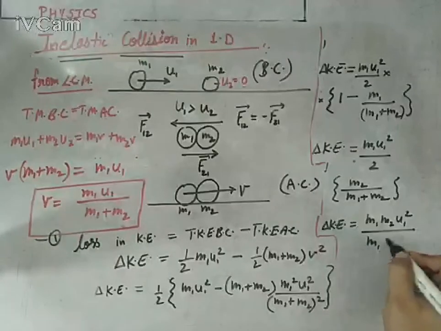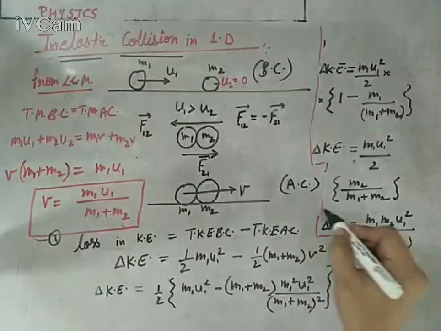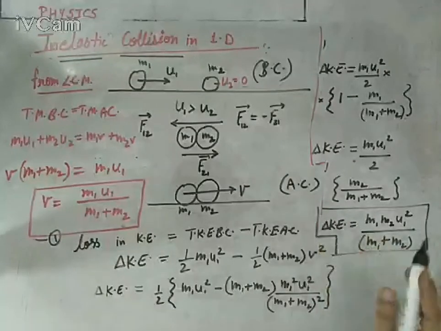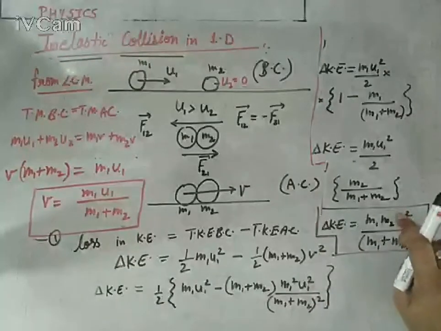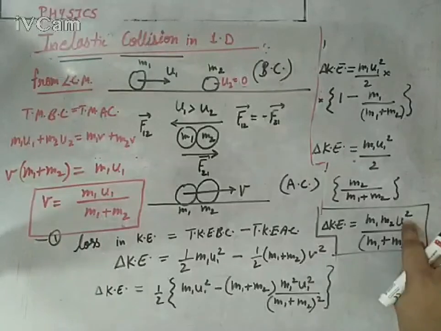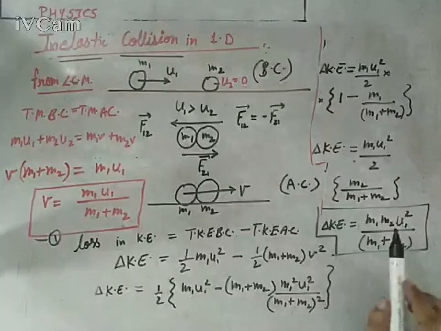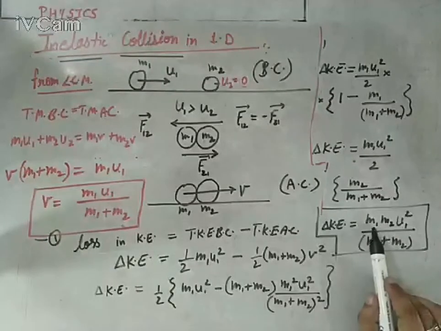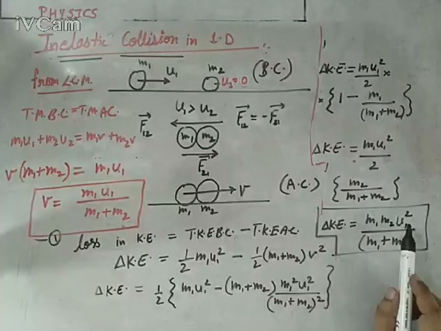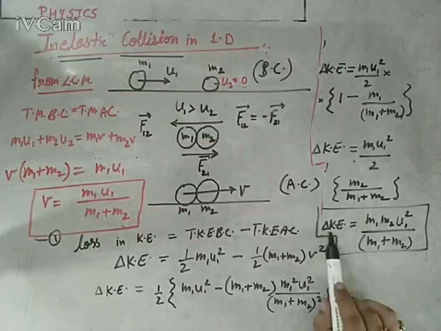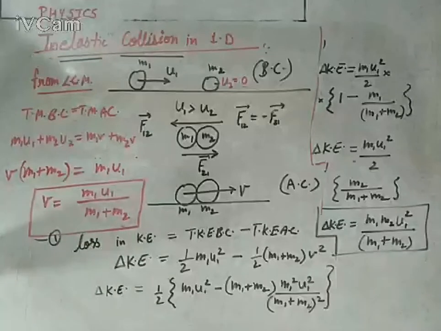upon m1 plus m2. And we know it very well that if a collision is there, it means the first body must be in motion, and if the first body is in motion, u1 can't be 0, and neither m1 nor m2 can be 0, because mass must exist. So m1 is a non-zero value, m2 is a non-zero value, u1 is non-zero, so definitely delta K will be non-zero, means definitely there will be a loss in kinetic energy, means it is an inelastic collision. So there is a justification for the condition and the loss in kinetic energy for inelastic collision.